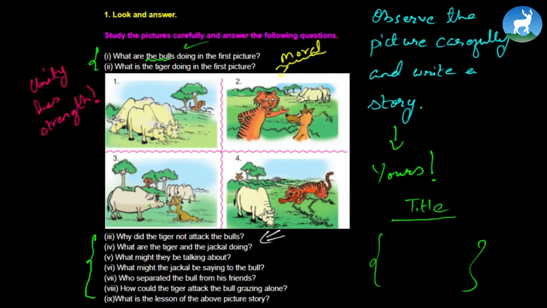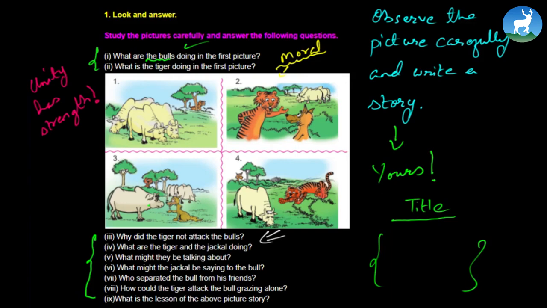Look at that. Jackals are known to be very cunning and very clever. So one of the jackals approaches the bull and isolates one of the bulls here. Now the bull is all alone here. And when the bull is all alone, the tiger attacks. So it's always dangerous when you're alone.